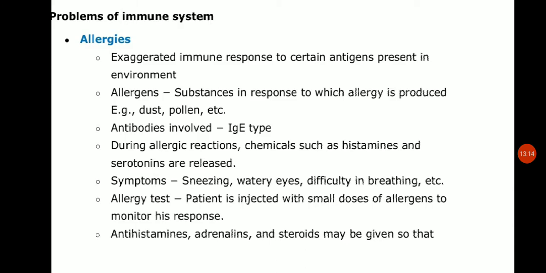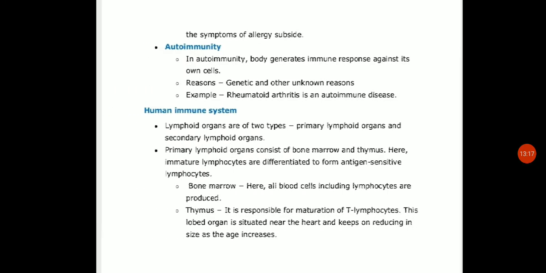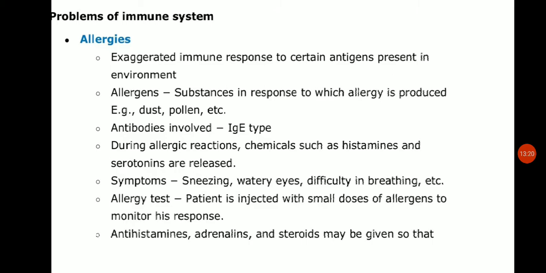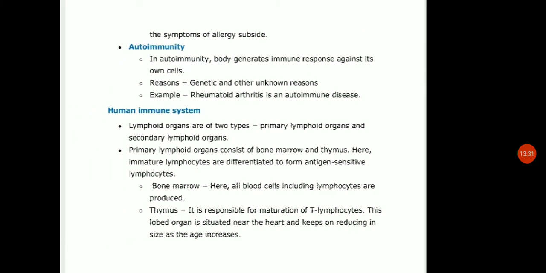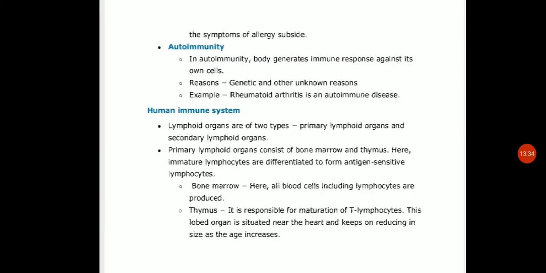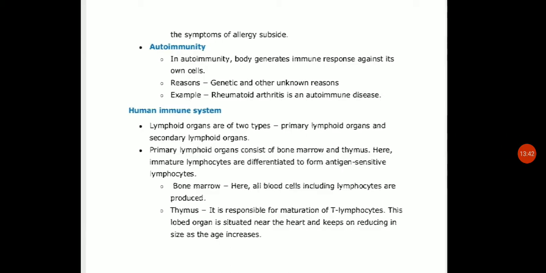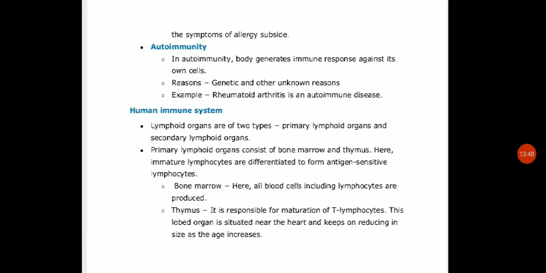Now allergy test. The patient is injected with small doses of the allergen to monitor his response. So this is the allergy test. And antihistamines, adrenaline and steroids may be given to the person in order to avoid these allergy symptoms. So this is all about allergy. Now the next problem we will study is autoimmunity. In autoimmunity, the body generates an immune response against its own cells.